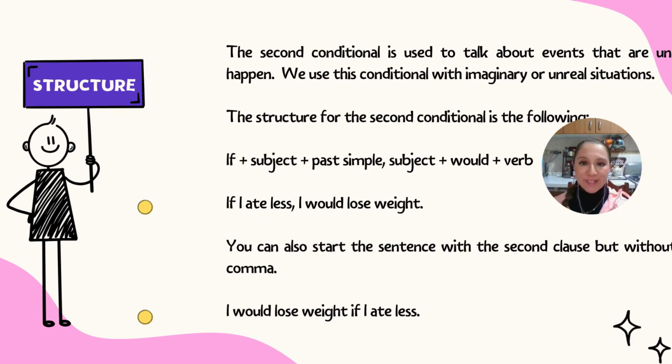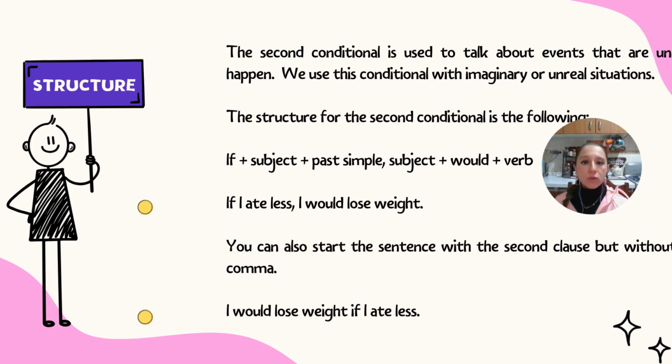It is very important to pay attention to the structure of the second conditional, but it is also important to know when to use this conditional. We're going to use the second conditional to talk about unreal or imaginary situations, that is, things that are unlikely to happen. We have an example, but before we take a look at the example, let's check the structure that we need to follow. We have the subordinating conjunction if plus the subject plus the verb in simple past, comma, the subject plus will plus the verb in base form.